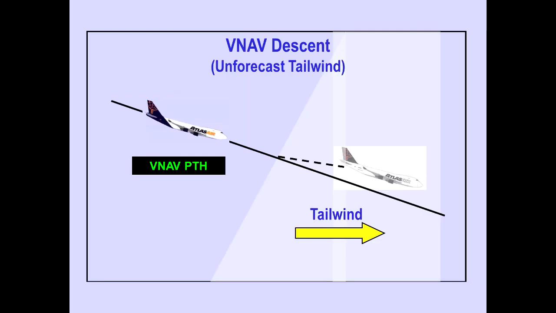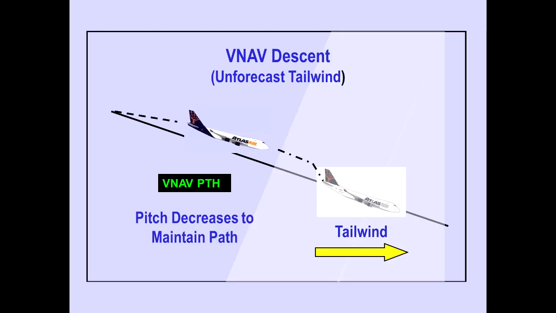During a VNAV descent, an unforecast tailwind will cause the airplane to move above the VNAV path. As the airplane moves above the VNAV path, the FMC directs a decrease in pitch to maintain the path, and speed will increase.